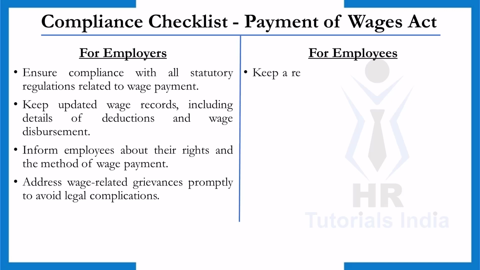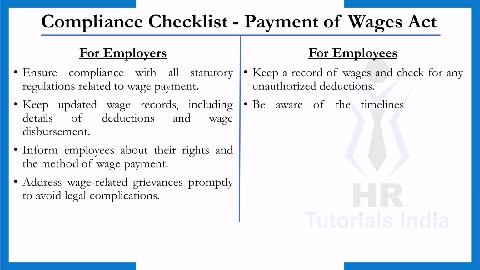For employees, keep records of wages. Employees should maintain personal records of their wages, including payslips and any deductions made. Regularly checking these records can help in identifying unauthorized deductions and ensure transparency. Be aware of wage disbursement timelines. Understanding these timelines for wage disbursement is crucial. Employees should be vigilant and report any delays in payments to the appropriate authorities to ensure timely compliance.